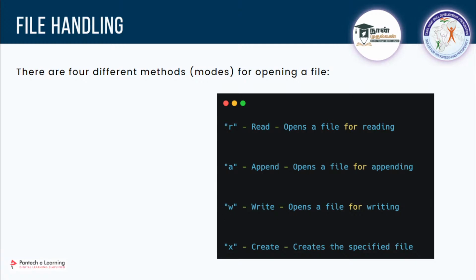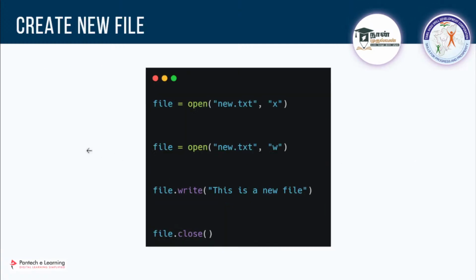Here, since it is a text file, I'll show you how to do it. To create a new file, you have to create a variable, and as I told you earlier, what do we use for file handling? It is open. So using open, I'll give the name of the file. This is creating a new file, right? Whatever name you want, you can give, but please make sure you give the right extension. If I want to create a text file, it will be in the .txt format, so I'll give new.txt. The mode for creating a new file is X. If I give X, it is going to create a new file.